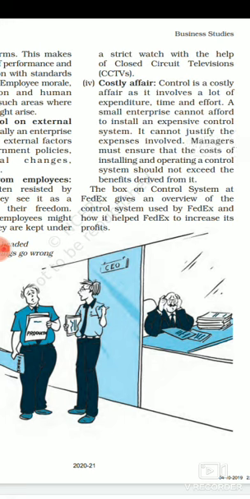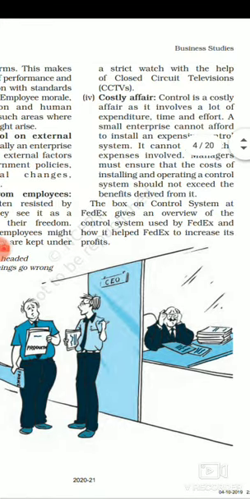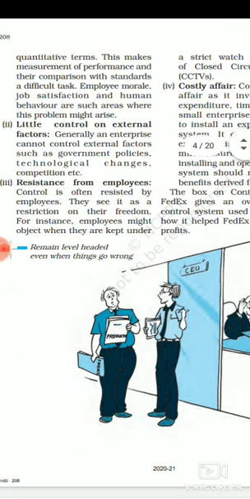Now, costly affair. If a manager is going to control the employees and they work according to the plan, the organization will require a qualified person whom they have to give a good salary. So what is happening here? A controlling process increases the expenditure, time and efforts of top level people also. Sometimes the salary which we are giving to the manager who is going to control and supervise things for the business is much, and the profit which we are deriving after the controlling is less. So that is the reason we say it's a costly affair.